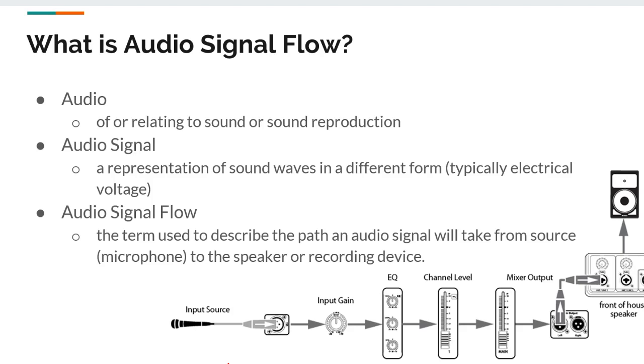With that, one of the other things that we would come across is what is called audio signal flow. This is a common thing that we will be talking about quite often when we are talking about various things in audio production. That is how the audio signal goes from one place to the other.